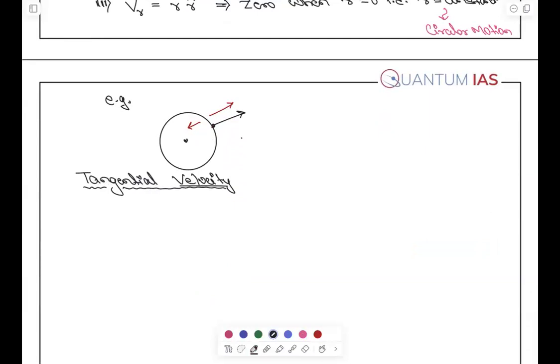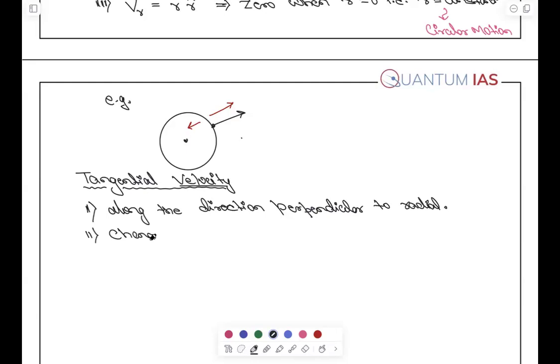Tangential velocity. Okay. What can it do? It is along the direction perpendicular to the radius. Second, it changes the direction of the motion. It is responsible for changing the direction of the motion.